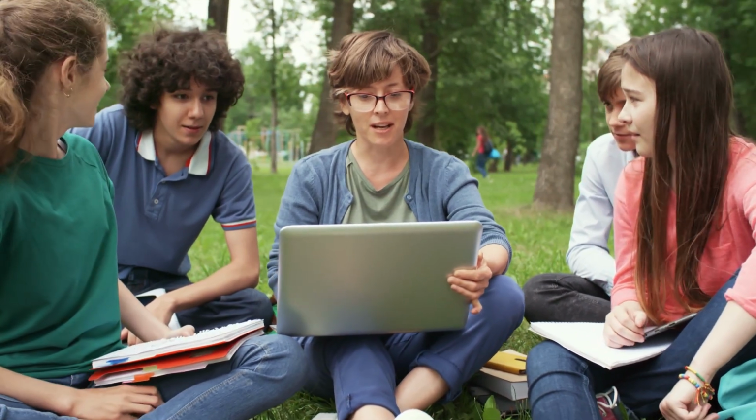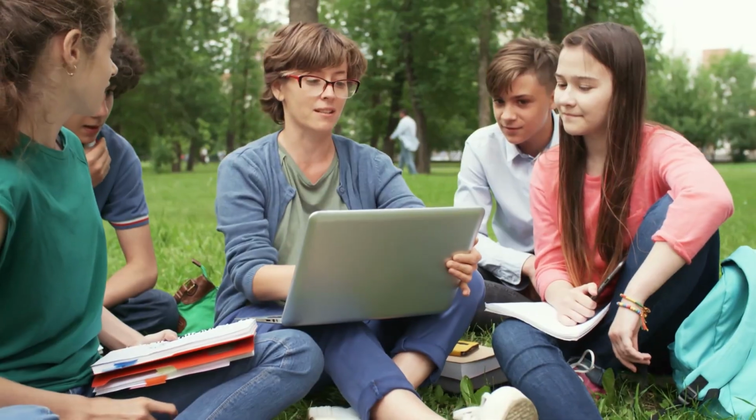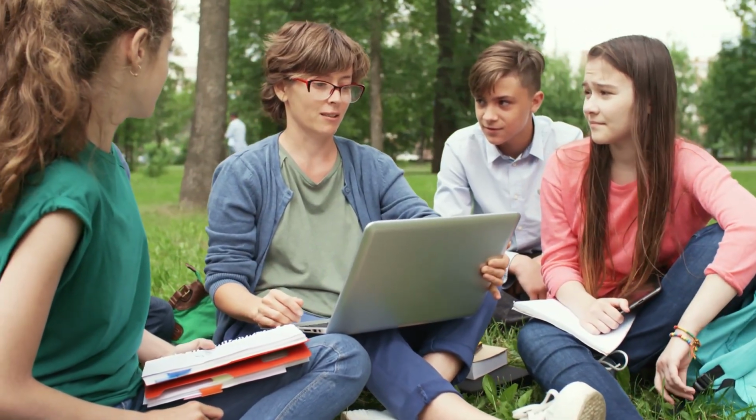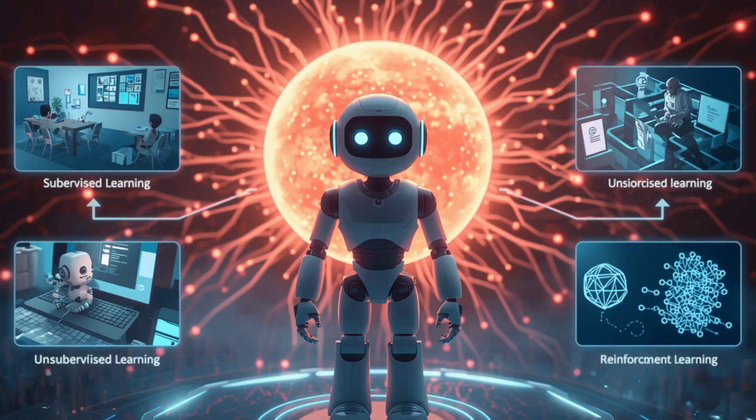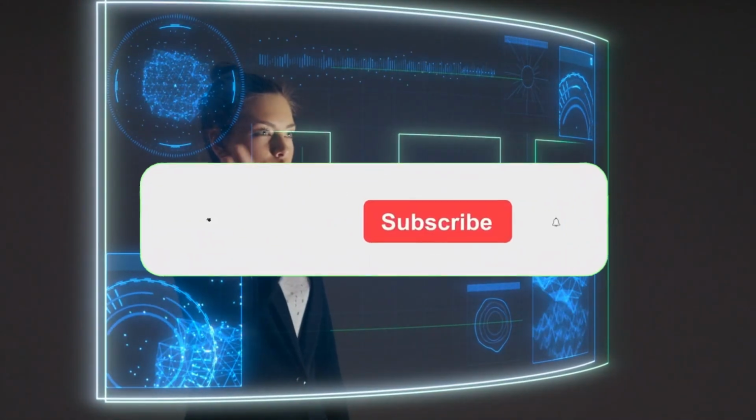So just like humans, machines can learn in different ways. With guidance, by exploring, through experience, or by combining them. If you want to master AI and machine learning from zero, start by understanding these four types deeply, because everything builds on this.